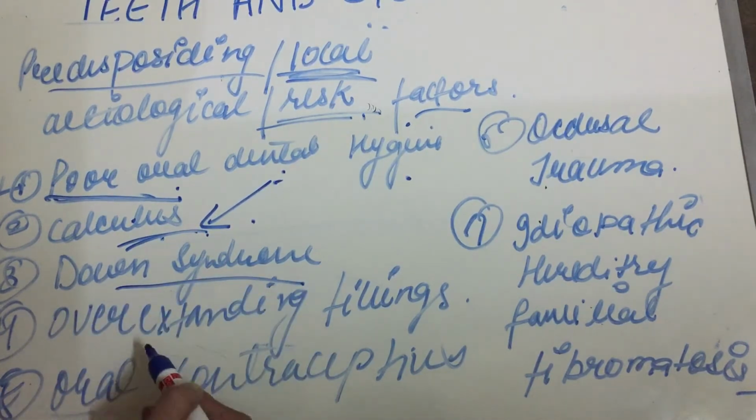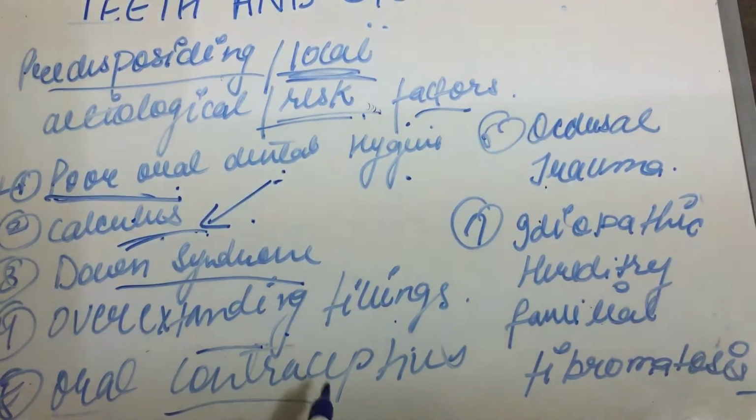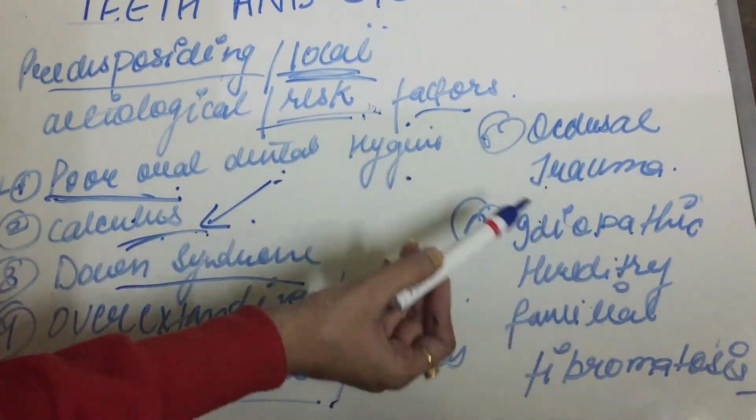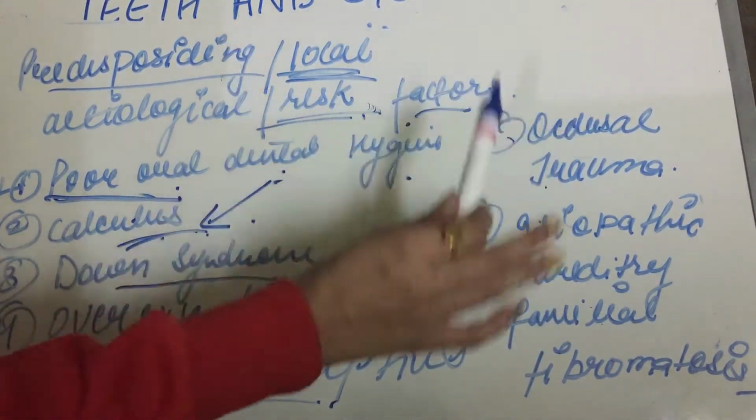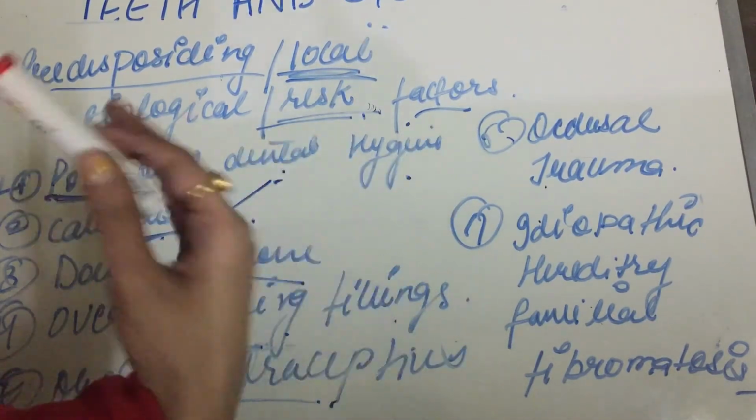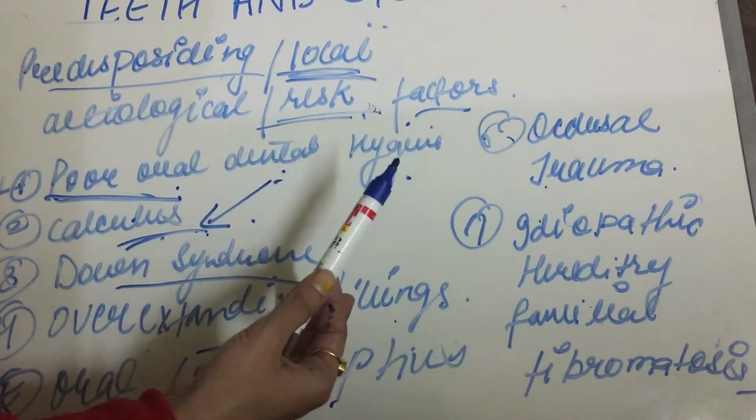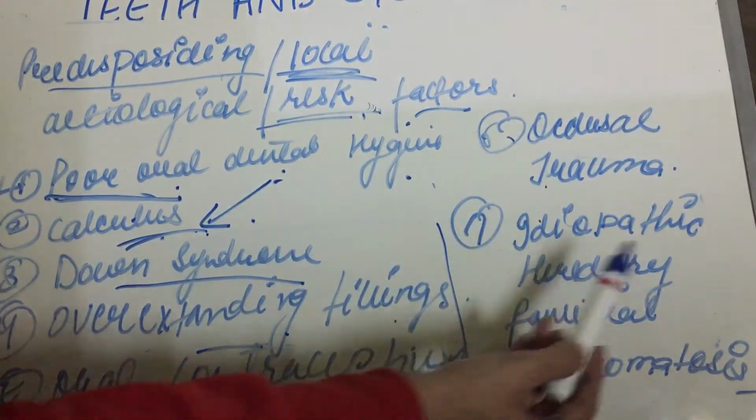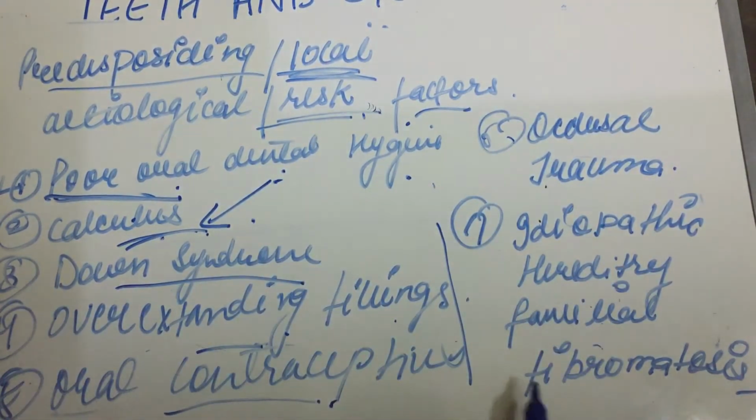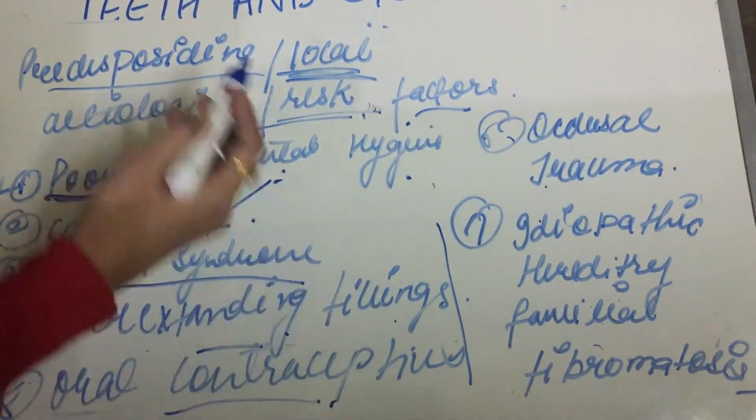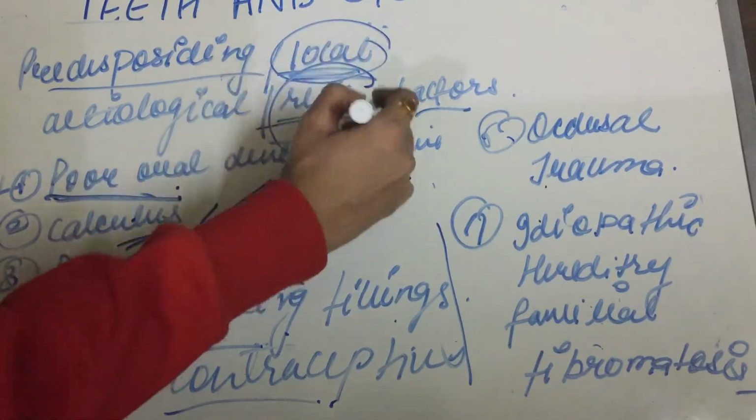Down syndrome, and overextended fillings. If the fillings are overextended, there will be a permanent local irritation effect. That irritating effect can lead to periodontitis. Oral contraceptives can also lead to periodontitis. Then we have occlusal trauma, any trauma that has occurred, like due to grinding of teeth or clenching of teeth. And the last one is idiopathic hereditary familial fibromatosis. So these are the local risk factors.